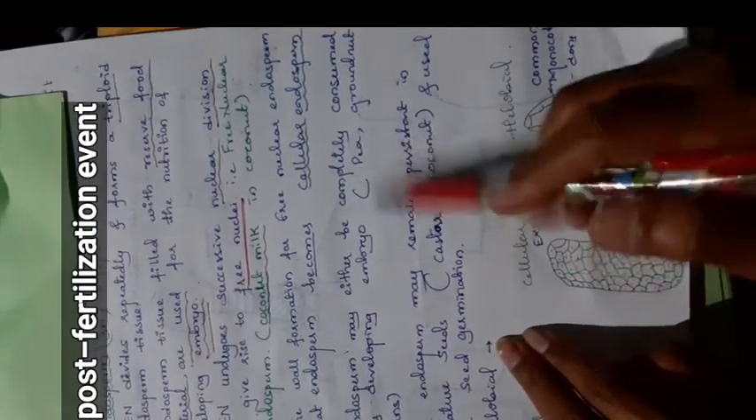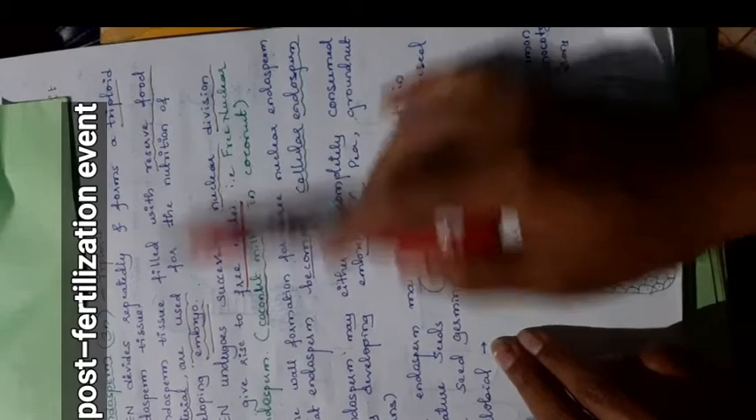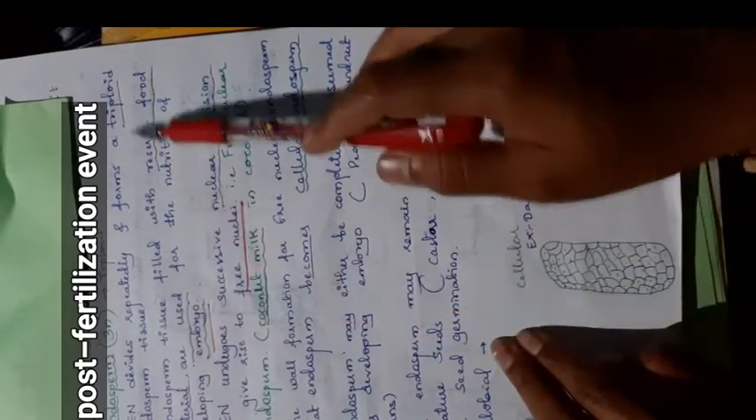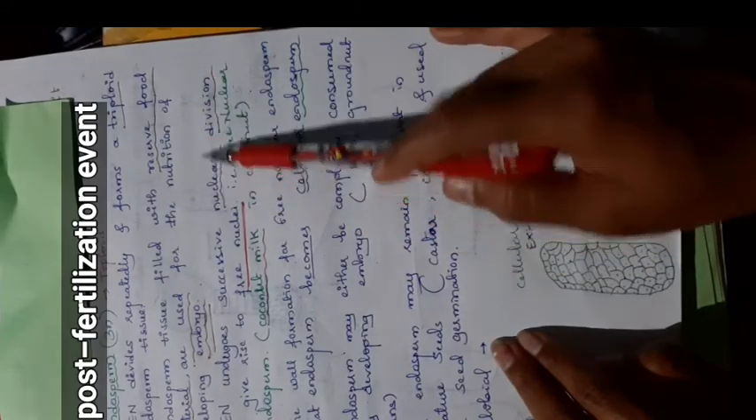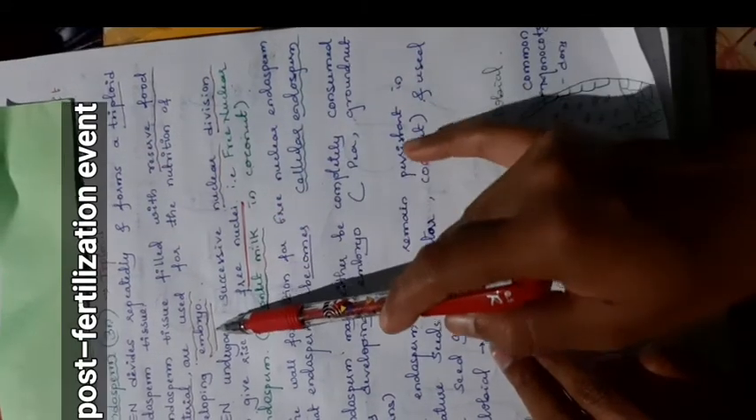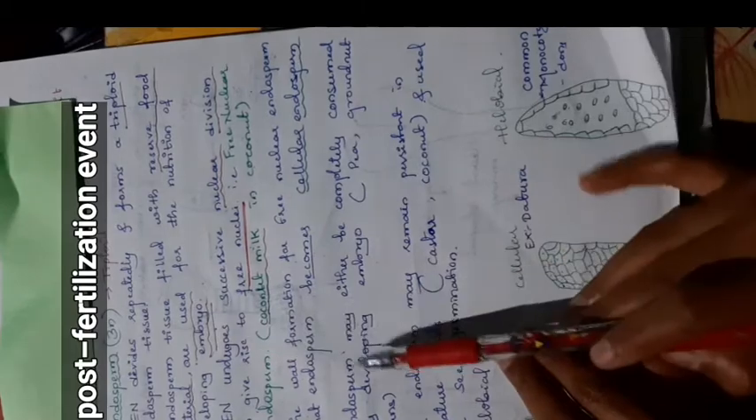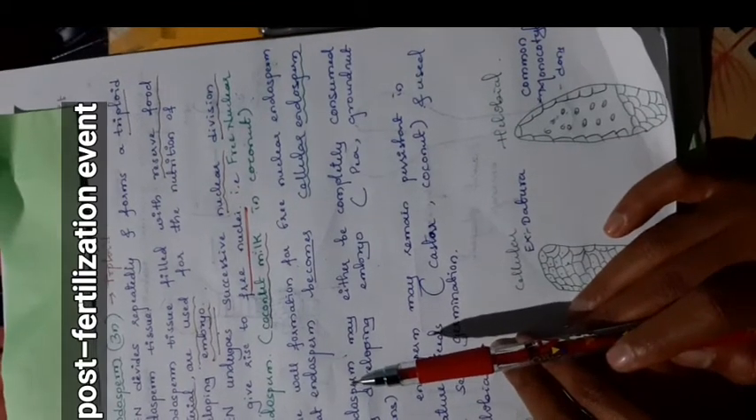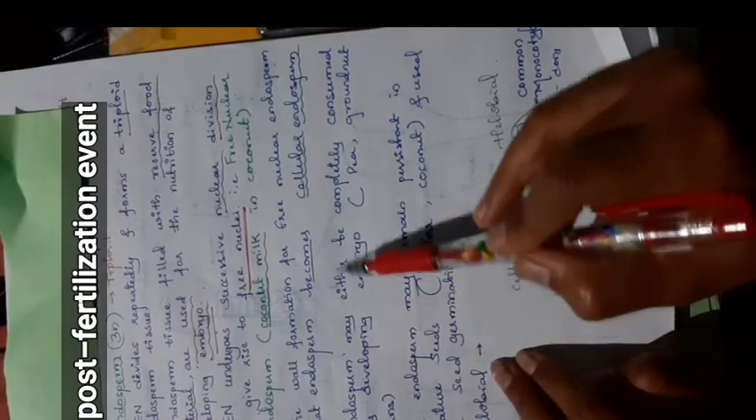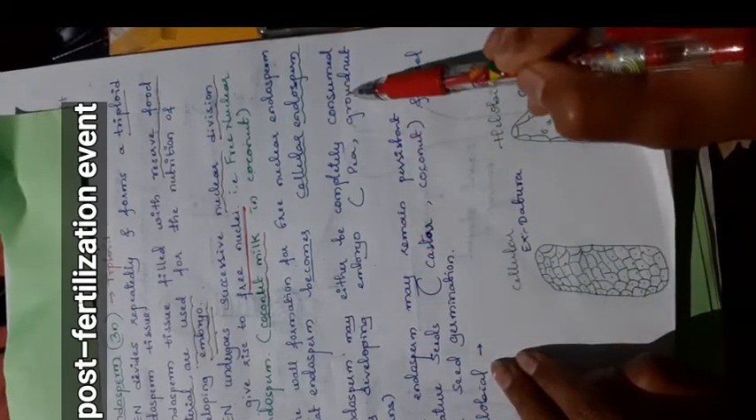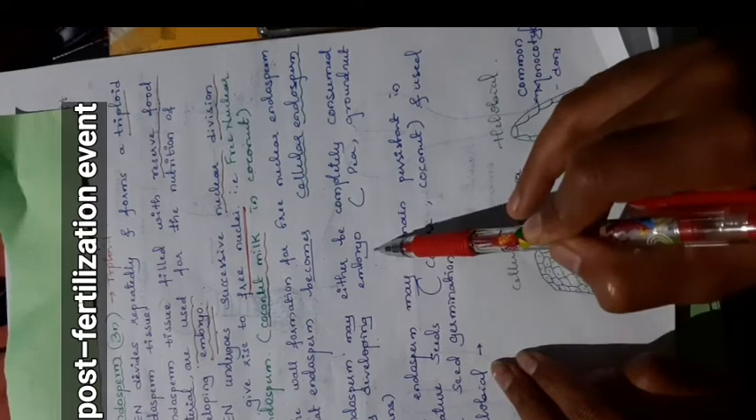Then the endosperm may either be completely consumed by the developing embryo. We already discussed in the first point that endosperm provides reserve food material, nourishment or nutrition, and supplies food for the developing embryo. During the development of the embryo, the endosperm may be completely consumed by the developing embryo.